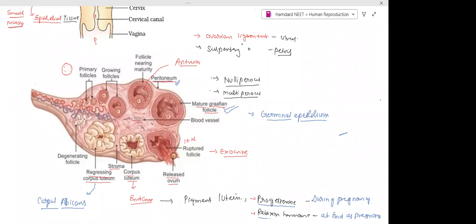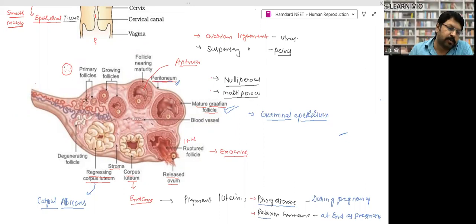Okay, fine. So first, the primary follicles are formed, all these follicle-like structures, right? At the time of maturation, the follicle starts growing under the influence of FSH, follicle stimulating hormone.